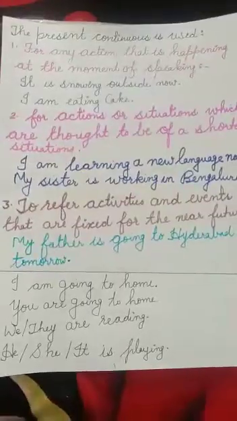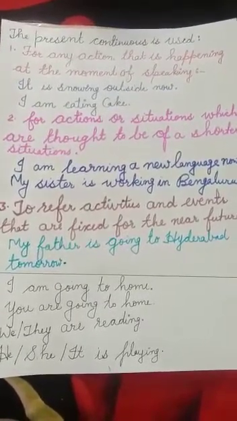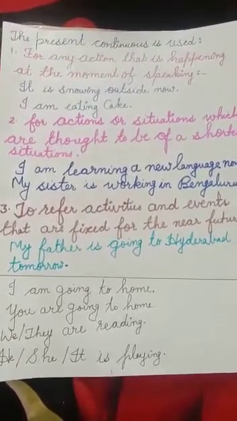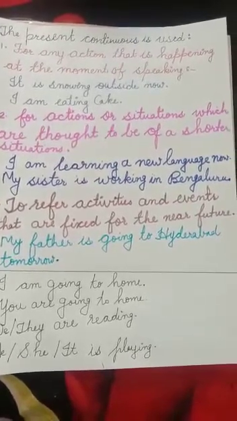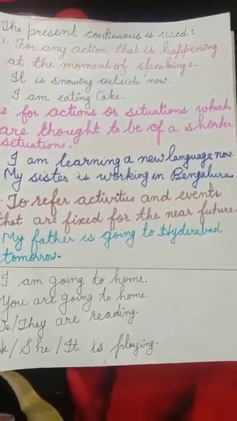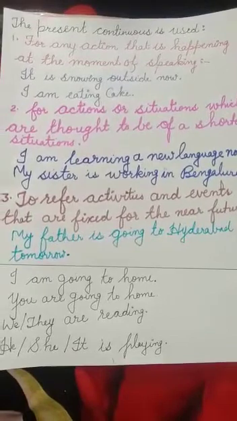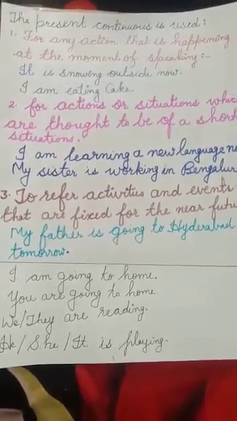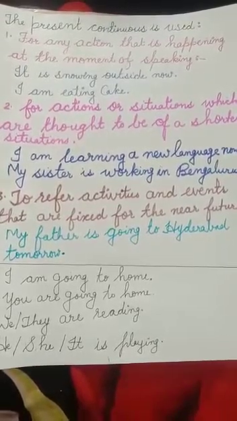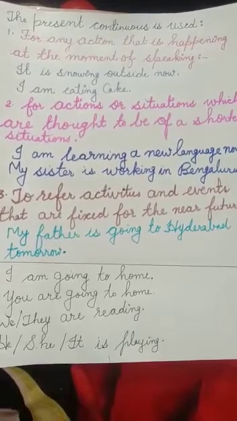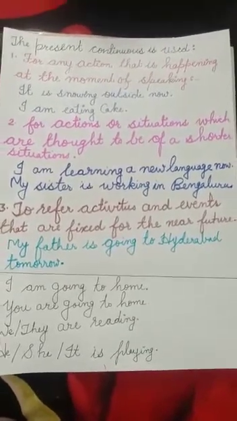Rules. We are now going to read its rules. The present continuous is used for any action that is happening at the moment of speaking. While I am speaking, right? It is talking about an action that is being done now, an action that is happening now. Like I am speaking, I am eating cake, students are learning English. It is snowing outside now. My sister is watching TV. That is happening at the moment of speaking, right?